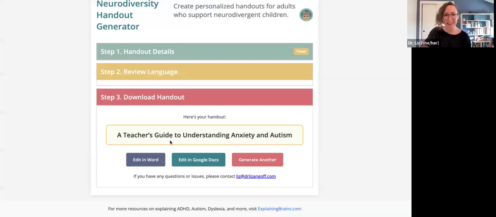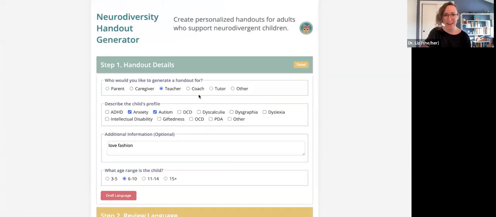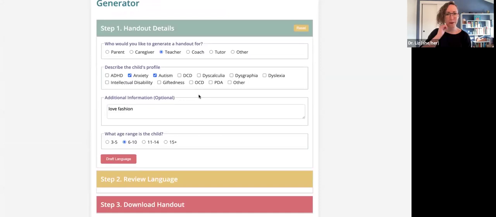So this is an app that will help us create a handout to explain to the teacher. I could also make one for the parent, but in this case, I want to explain to the teacher a child who is autistic and has a lot of anxiety.